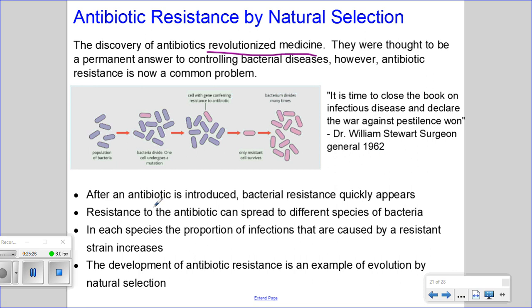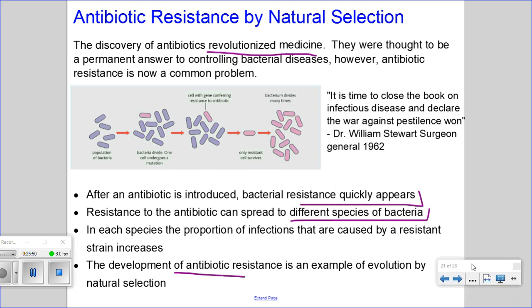After an antibiotic is introduced and used, bacterial resistance will quickly appear. Resistance to the antibiotic can spread to different species of bacteria through conjugation. And in species, the proportion of infections that are caused by a resistant strain will increase. The development of antibiotic resistance is an example of evolution by natural selection.